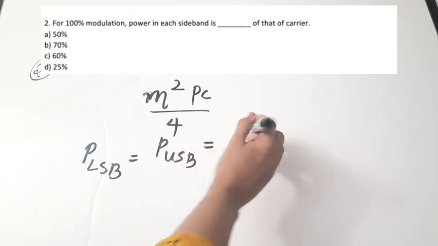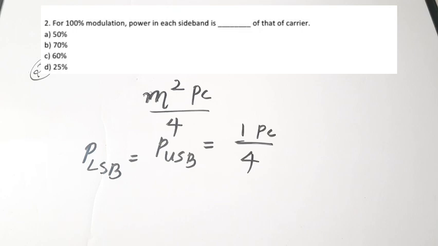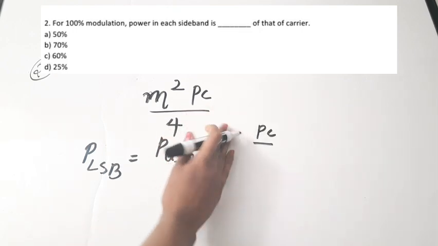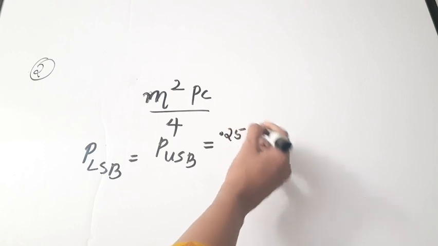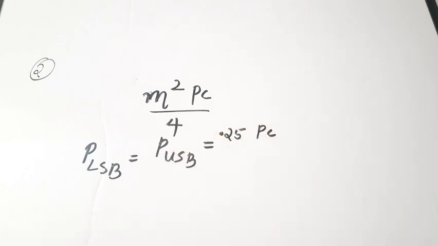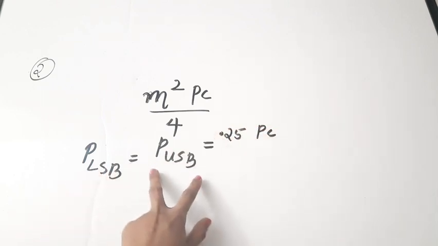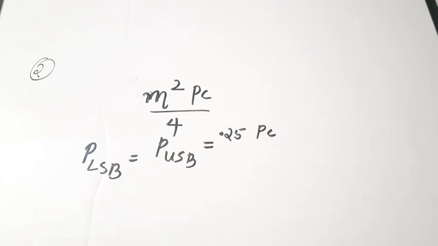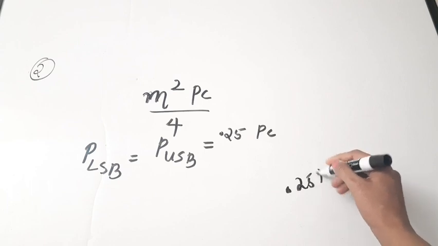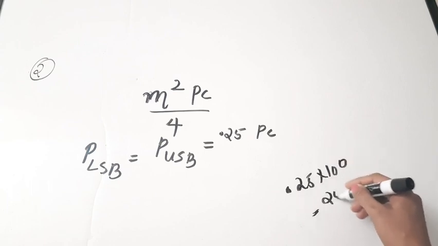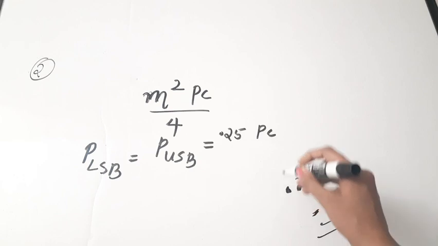square PC by 4, right? So M square is 1, so 1 by 4. 1 by 4 is 0.25, that is 0.25 of PC. This is the relation which we are getting: power in the lower sideband is equal to power in the upper sideband is equal to 0.25 of PC, 0.25 of your carrier power. If you see the options, it is not given in decimal numbers, you have to find the percentage. So 0.25 into 100 is equal to 25 percent. The correct answer is option D.